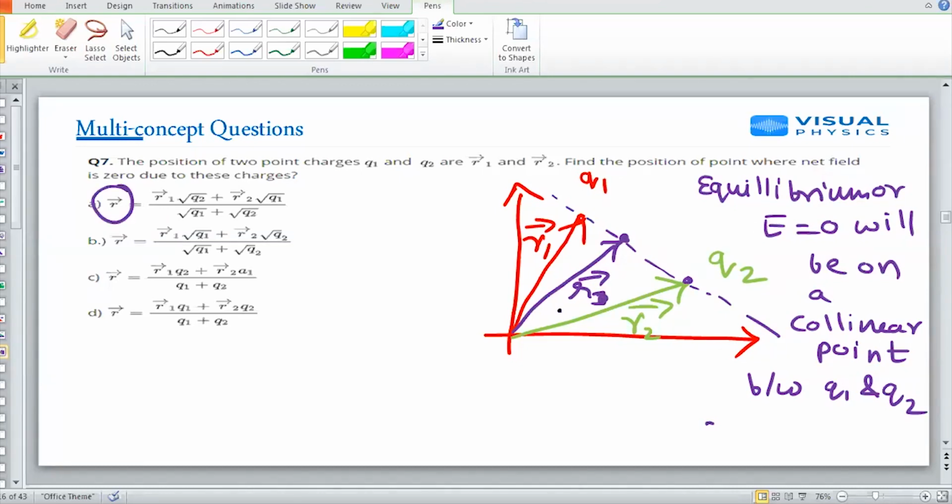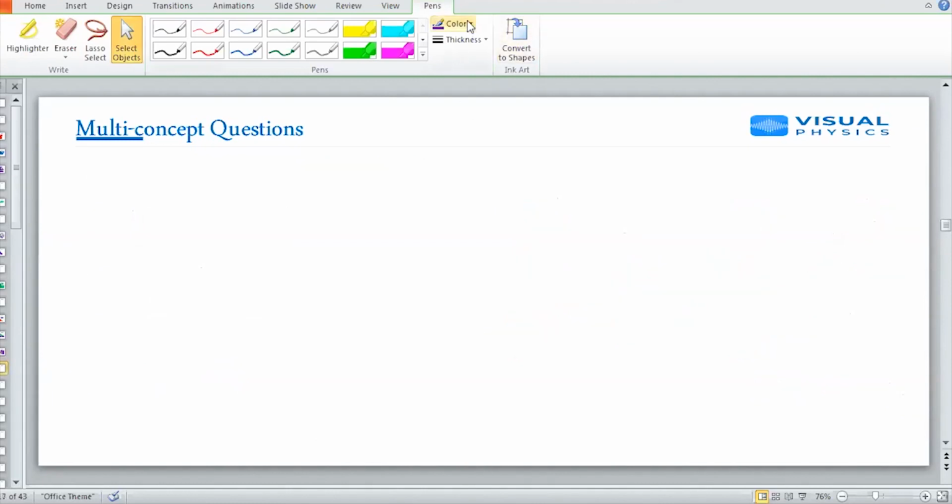So my E net equals 0, this is given. I can simply write this in vector form, and you will appreciate why I am saying that.